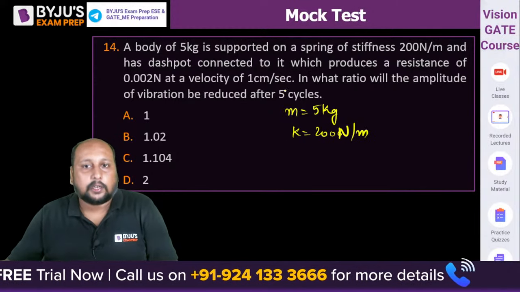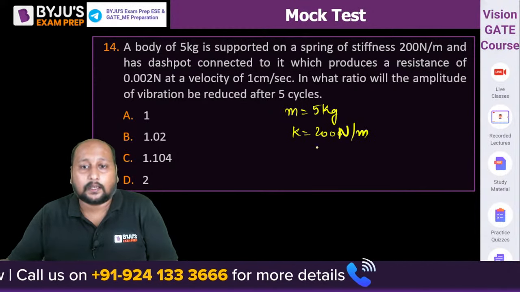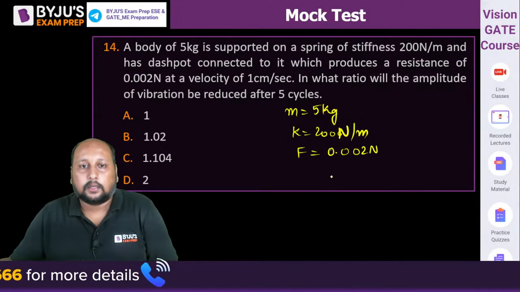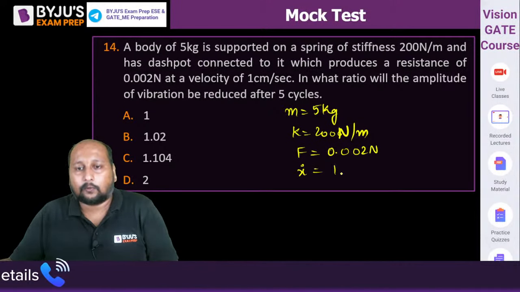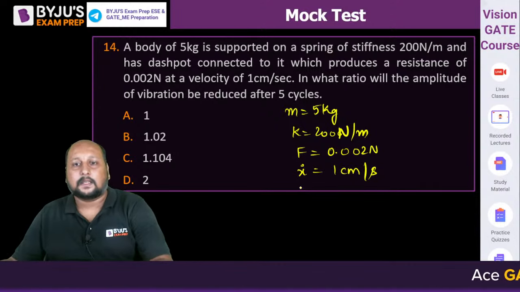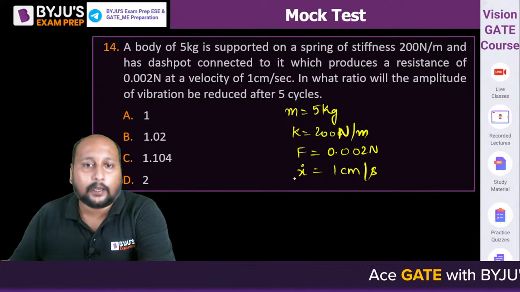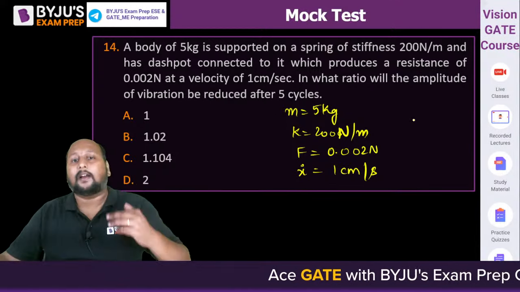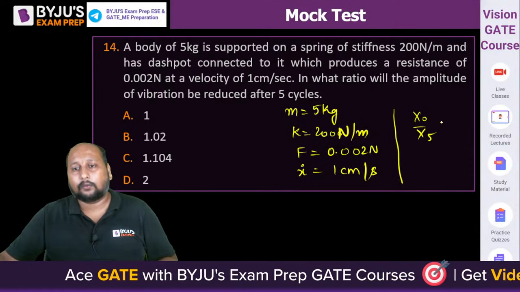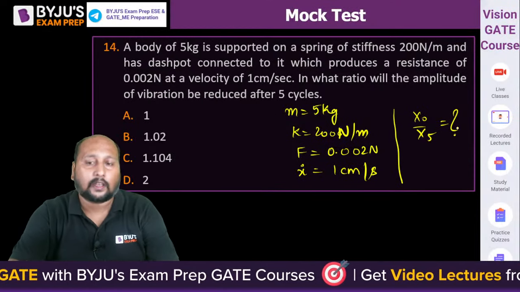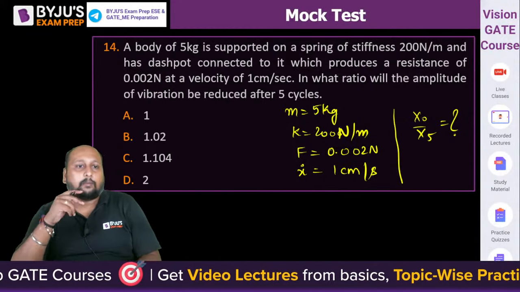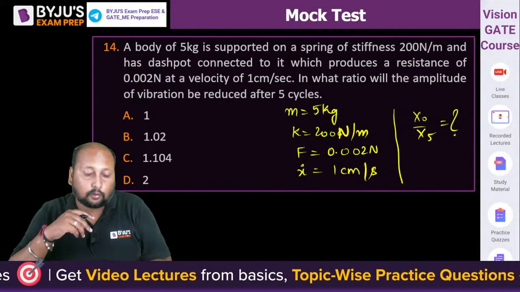And it has a dashpot connected which produces a resistance force of 0.002 Newton. Velocity is given as 1 centimeter per second. So what is the amplitude of vibration after 5 revolutions? What is the ratio of the amplitude? That means they are asking for the value of x0 by x5. Quickly, what is the answer? A, B, C or D? 1, 1.02, 1.104 or this one?